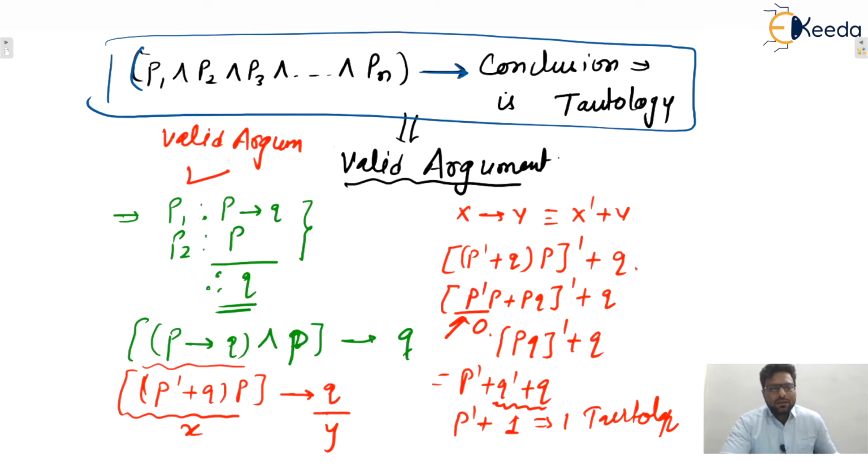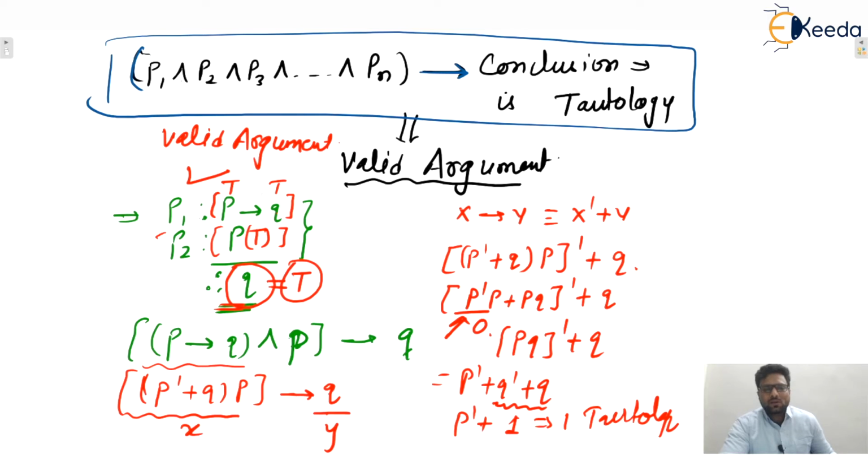So let us assume all the premises to be true. For P2 to be true, this is true only when the value of P is true. Yes, the truth value of P is true. And if P is true, then Q must be true, otherwise P1 will be false. So these are the assumptions for which P1 and P2 are true. With the same assumptions, you only tell me whether this conclusion is true or not. We assumed Q to be true, so this one is also true. So we can say that this is a valid argument. Isn't it? I hope this one is clear.